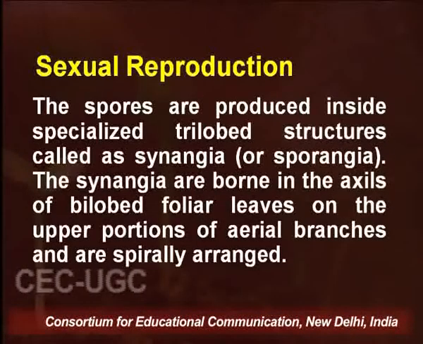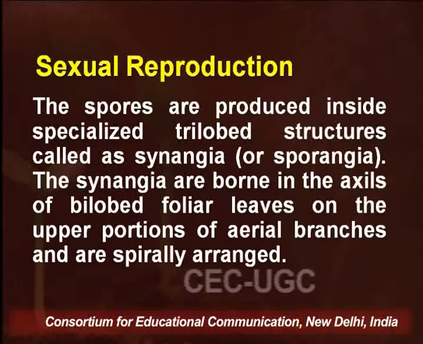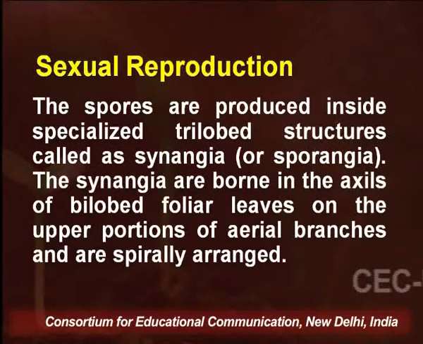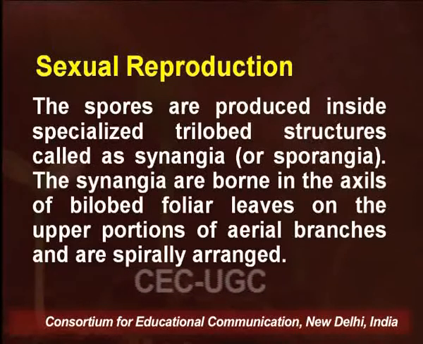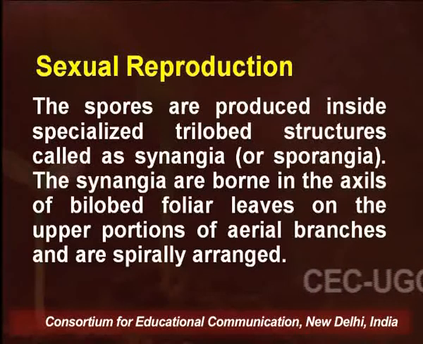Sexual reproduction takes place in Xylotum with the help of spores, which are produced inside the specialized trilobed structures called synangia or sporangia. The synangia are borne on the axils of bilobed foliar leaves on the upper portion of aerial branches and are spirally arranged. Each mature sporangium is trilobed and consists of 3 fused locules. The wall of synangium is 3 to 4 layered, and epidermis has thick walled cells. The inner layer extends to form septa, which separate the 3 locules.